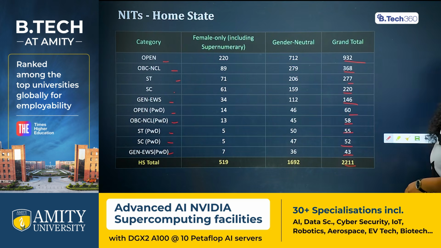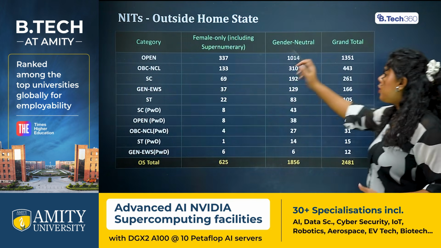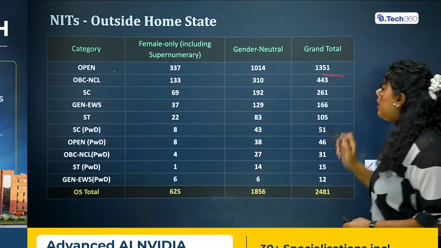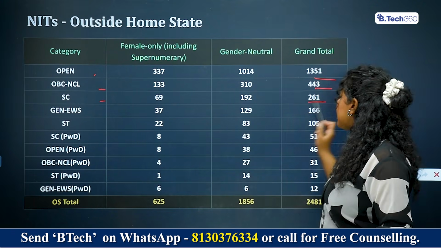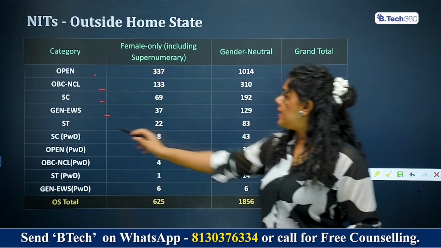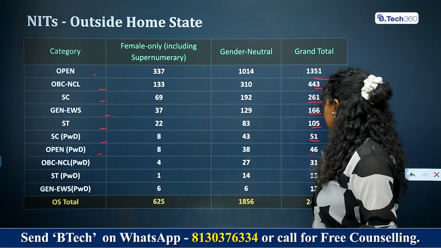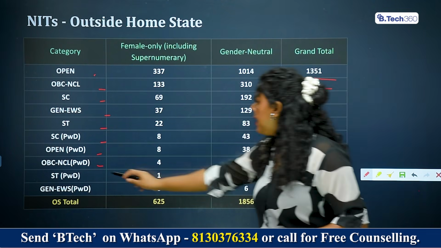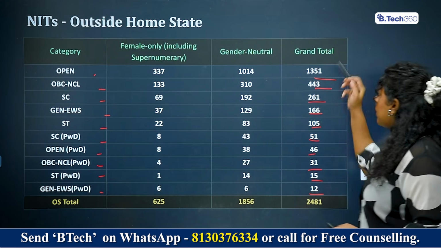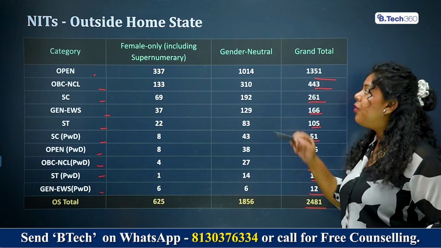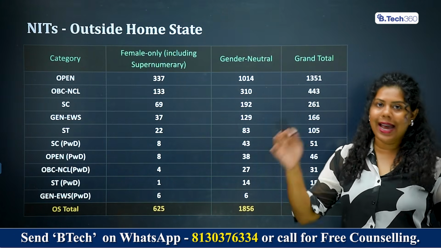So now let's look at the similar thing for the outside home state students. So there the number will increase. So here, as you can see, in the open category, a total of 1.3k seats are available. In OBC NCL 443, in SC category 261, general EWS 166, ST category 105, SC PWD 51, Open PWD 46, OBC NCL PWD 31, ST PWD 15 and General EWS PWD we have 12 seats available. So this brings the total to 2,481 seats available for outside home state students. This was the categorization of home state and outside home state.